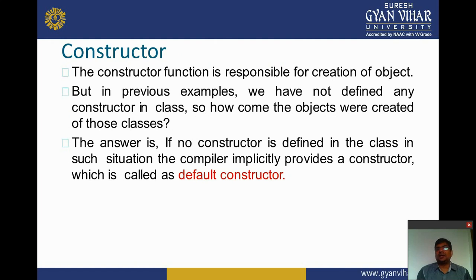The constructor function is responsible for creation of an object, but in the previous example we have not defined any constructor in the class. So how come the objects are created for those classes? The answer is, if no constructor is defined in the class, the compiler implicitly provides a constructor which is called a default constructor.